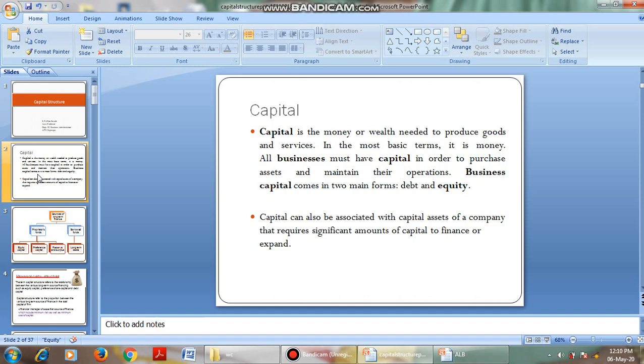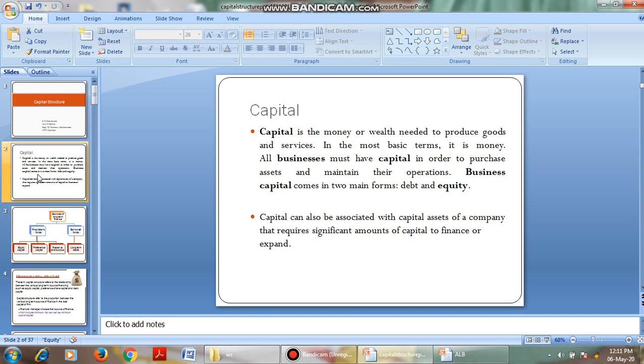First of all, we'll discuss what is capital. Capital is the money or the wealth needed to produce goods and services. In simple sense, we can say that a company needs money. Why does the company need the money? A company needs money to start a business, and to run the business. There are different sources of capital. It may be a long-term source or a short-term source. But we consider only long-term sources of money as the capital.